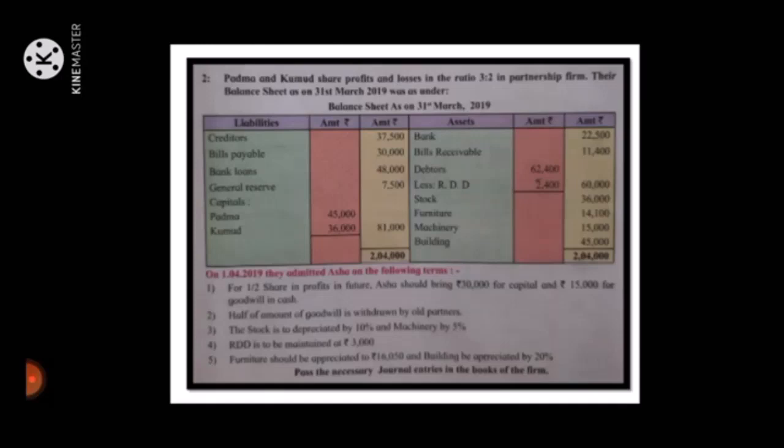So students, be careful while you solve admission of partners. Read the question or problem carefully. What does the question ask? Ledger accounts or journal? In this problem, it asks journal entries in the books of the firm, so you have to prepare journal entries. Be careful while preparing journal or ledger accounts.